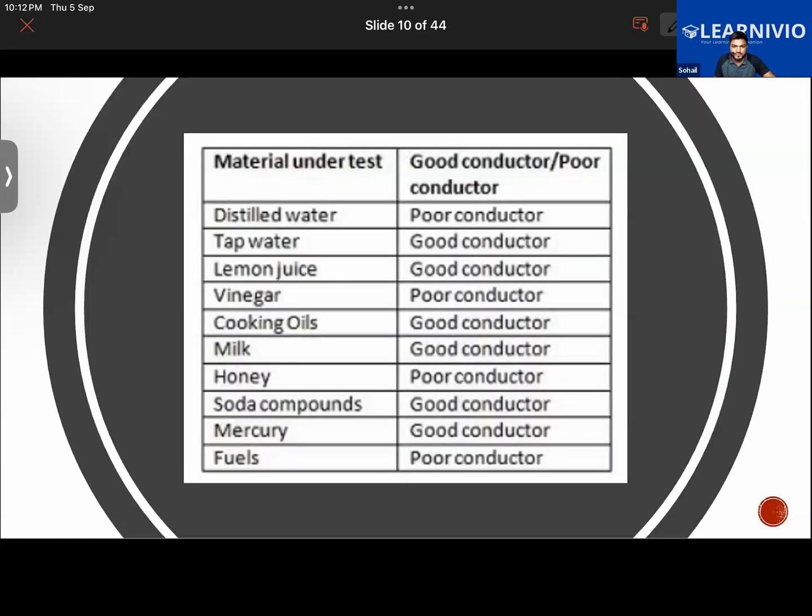Okay. So we have some of the materials like distilled water. It's a poor conductor, as we have discussed. Tap water will be a good conductor. Why will tap water be a good conductor?